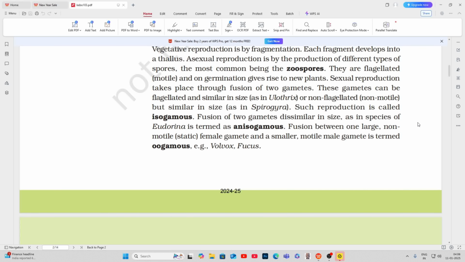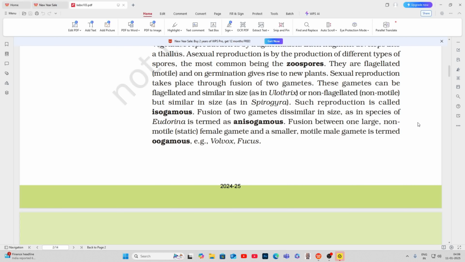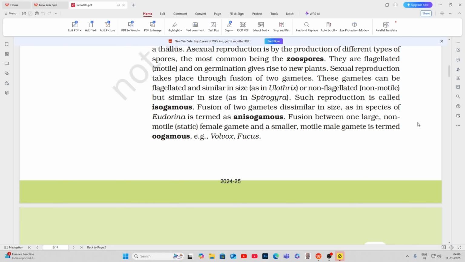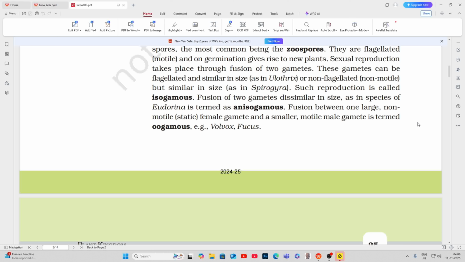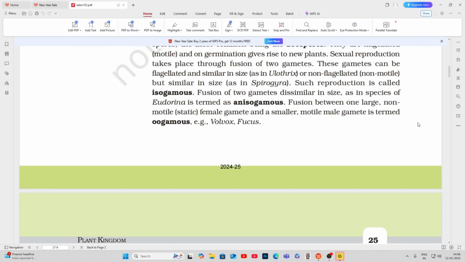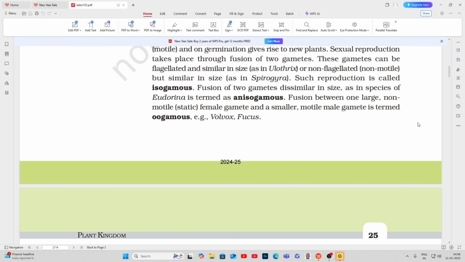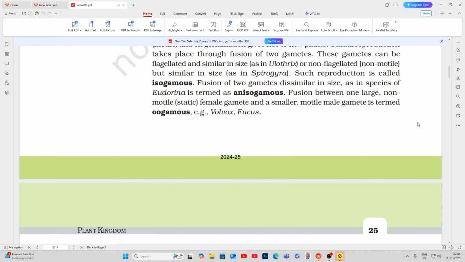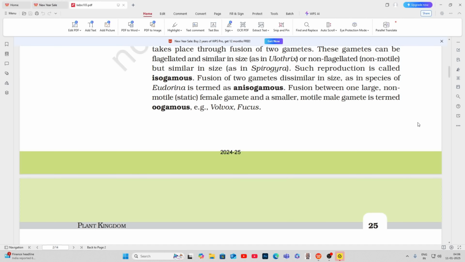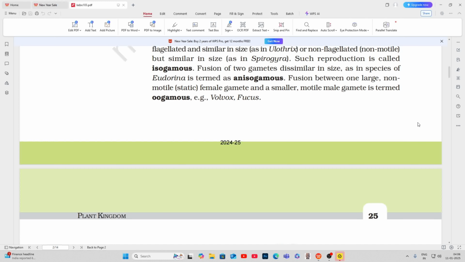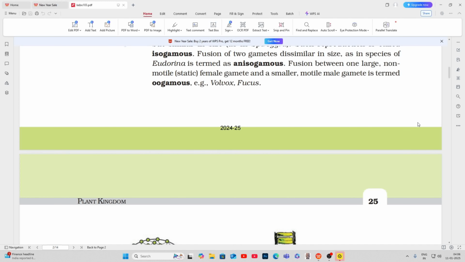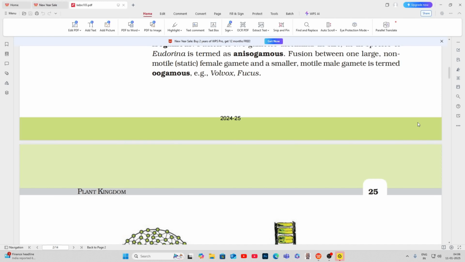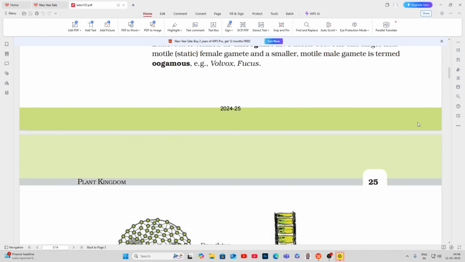These gametes can be flagellated and similar in size, as in Ulothrix, or non-flagellated, non-motile, but similar in size, as in Spirogyra. Such reproduction is called isogamous. Fusion of two gametes dissimilar in size, as in species of Eudorina, is termed as anisogamous. Fusion between one large, non-motile, static female gamete and a smaller, motile male gamete is termed oogamous. Example, Volvox, Fucus.